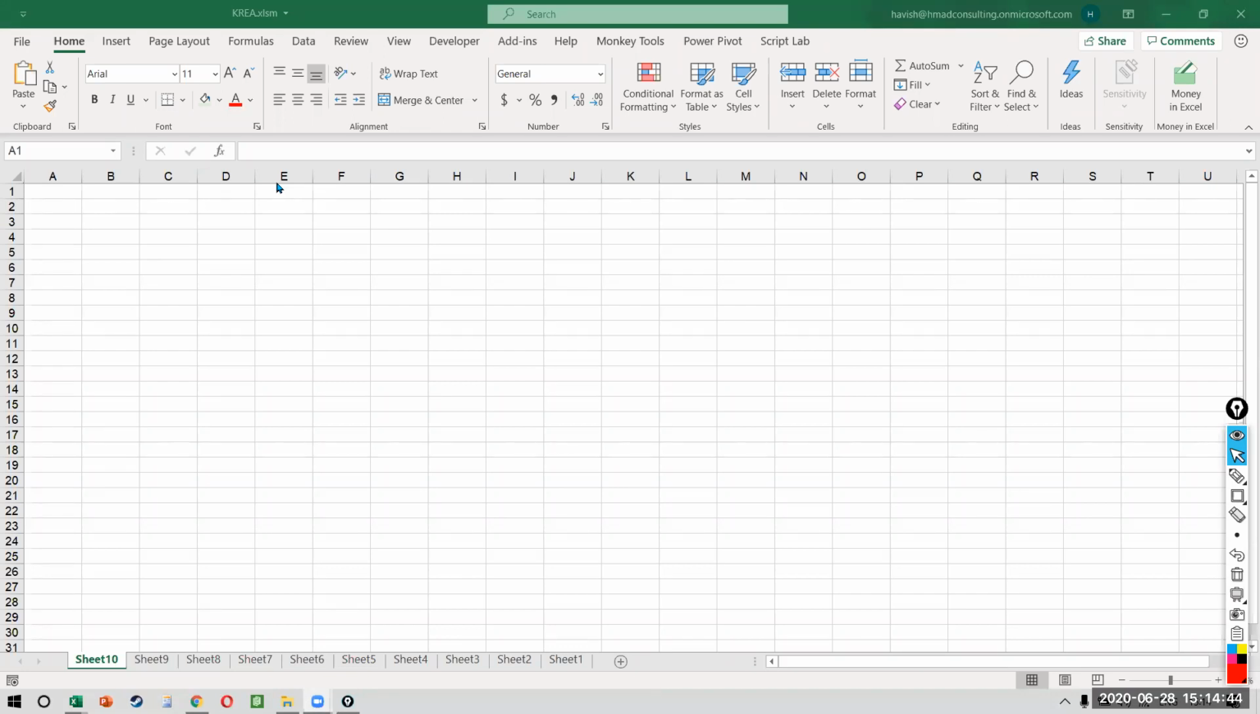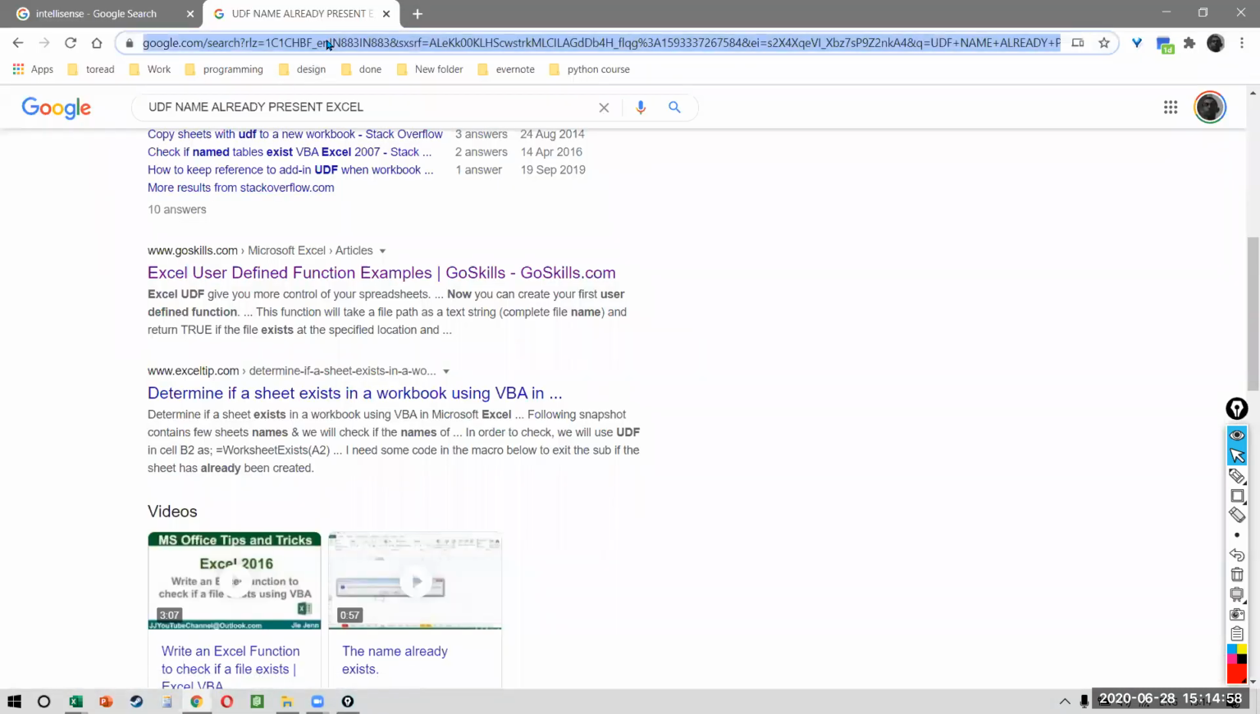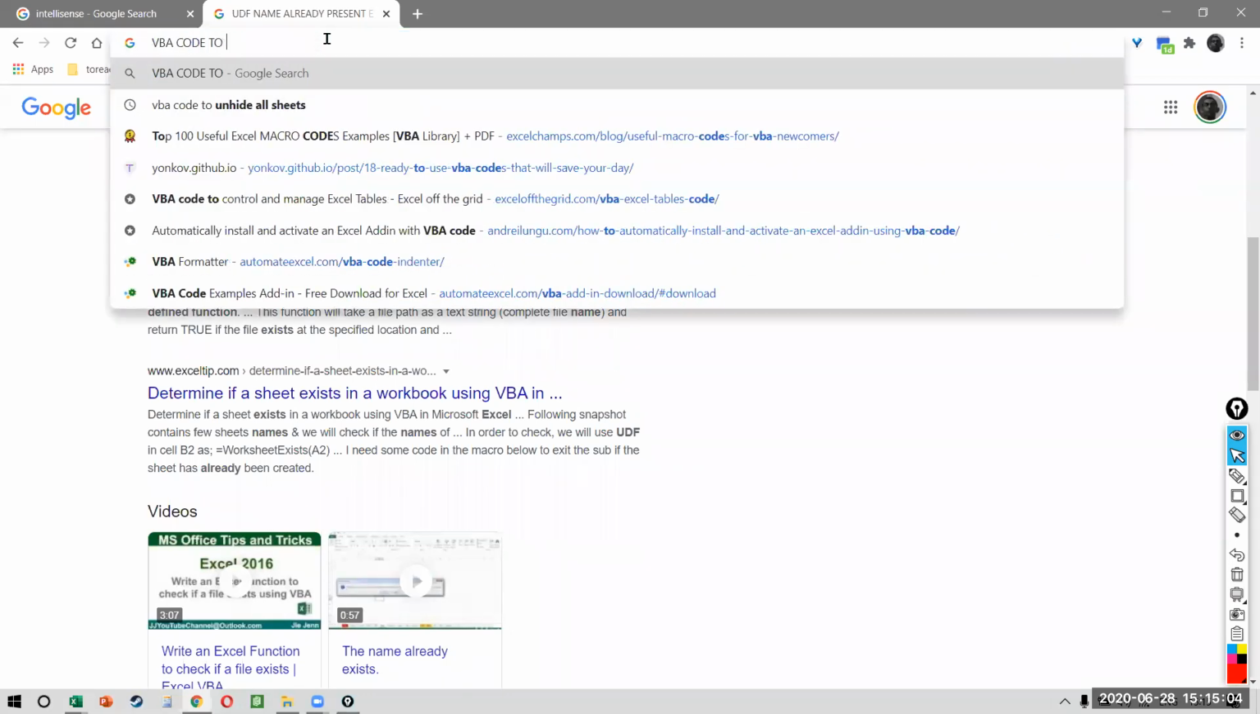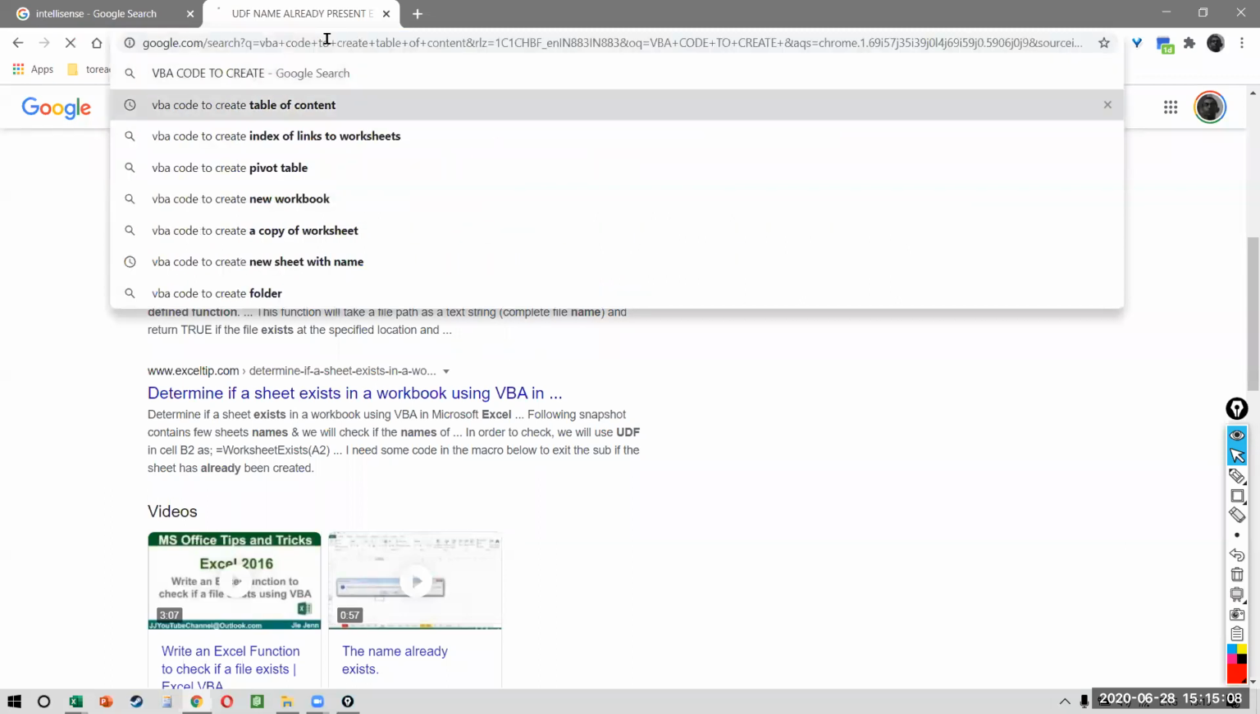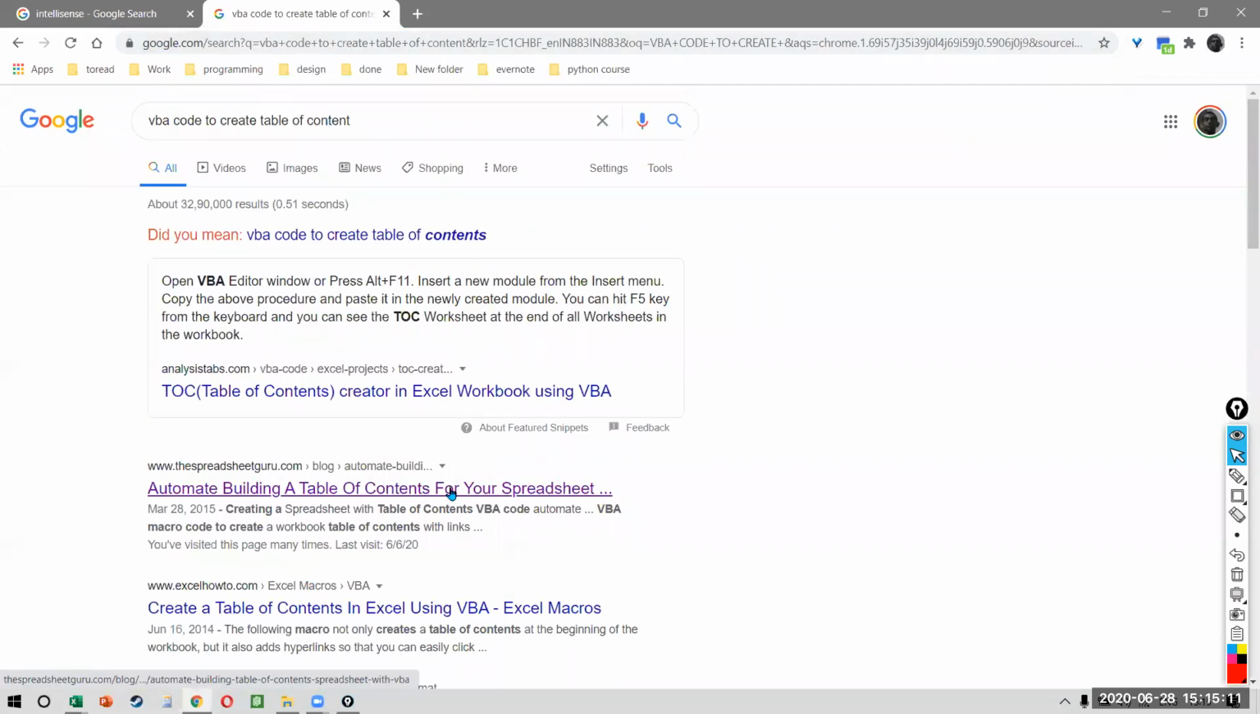Now, I don't want to write this code because the code is already there on the internet. Just like other programming languages, there are thousands and thousands of codes available. You just need to know where to find it and how to use it. So what do we want? We want to search for a VBA code that will create a table of content. So I will write VBA code 2. These are the 3 words that you have to write to do what? To create a table of content, right?